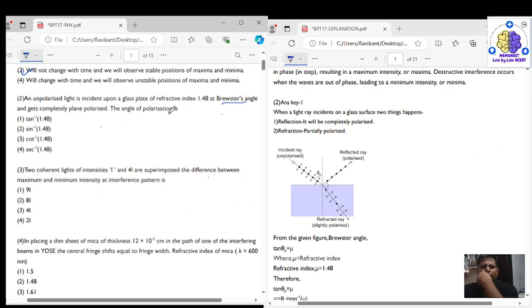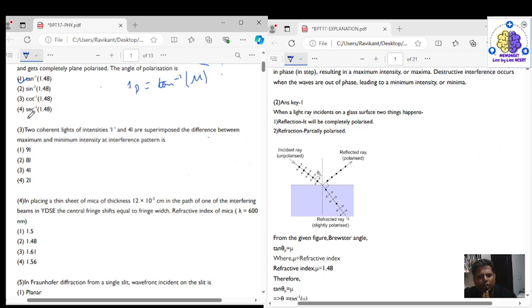The angle of polarization is, so in this case the angle of polarization IP is given as tan inverse of the refractive index of the denser medium in which the refraction is taking place. So here the refractive index is 1.48, so directly we can put the value and get the answer, that is the angle of polarization IP will be equal to tan inverse 1.48. So the correct answer for question number 2 is option 1, that is IP, the angle of polarization, is equal to tan inverse 1.48.